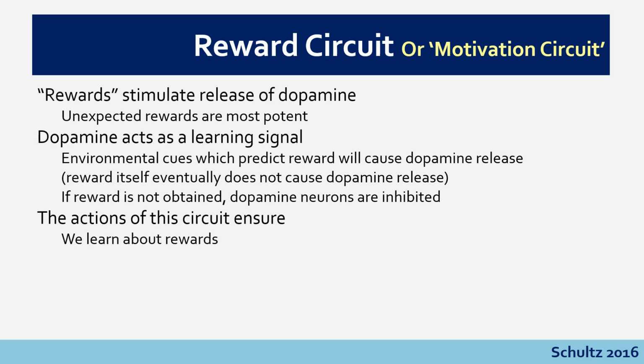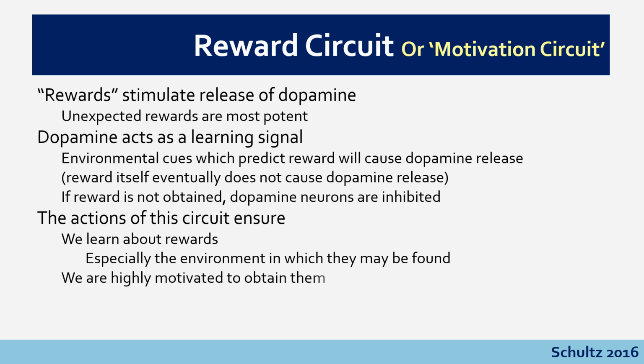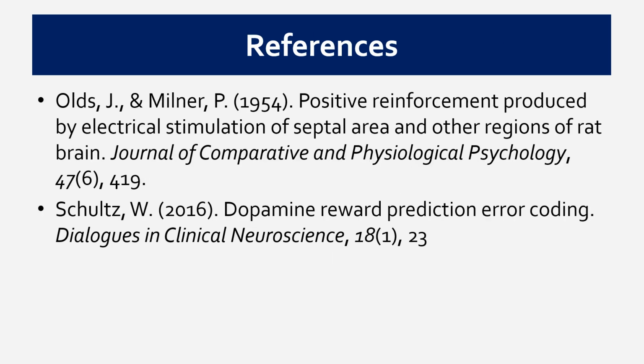The actions of this circuit ensure that we learn about rewards, and you can see an obvious evolutionary advantage to this. If we suddenly came across something palatable, we would want to make sure that we learned about it so that we could do it again. We're highly motivated then to obtain those rewards. And that's another reason, another action of the mesolimbic system is turning up the volume on the choices that we might make in order to obtain those rewards.